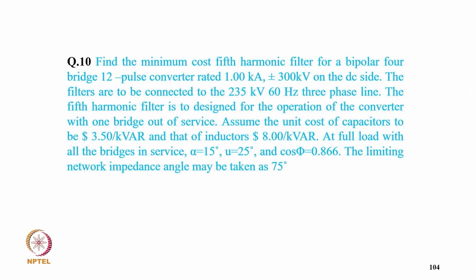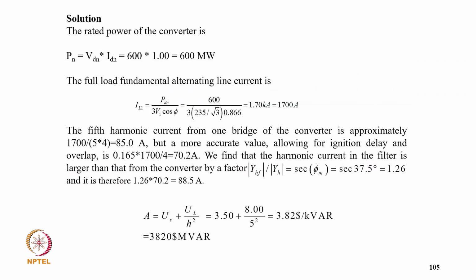So assume the unit cost of capacitor to be $3.5 per kVAr, and of inductors $8.8 per kVAr, at full load with all the bridges in service, alpha equal to 15 degree, mu equal to 25 degree, and cos phi equal to 0.86. The limiting network impedance angle may be taken as 75 degree.